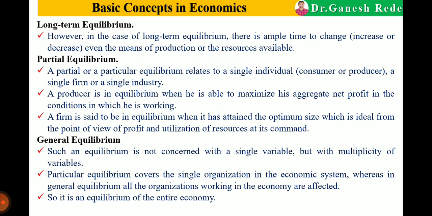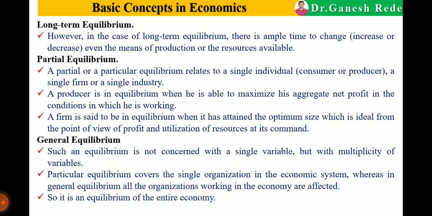The next is the general equilibrium. Such an equilibrium is not concerned with a single variable, single commodity, or single individual, but with a multiplicity of variables. Means the equilibrium related to all the variables is known as the general equilibrium.